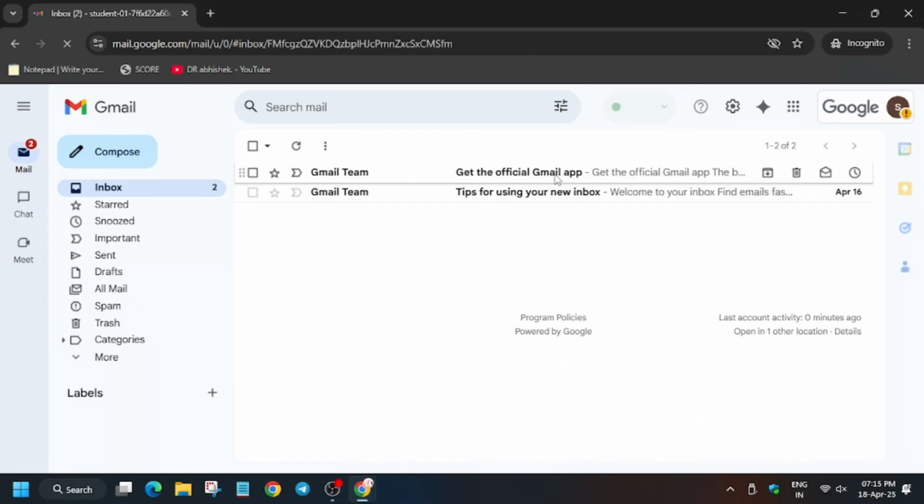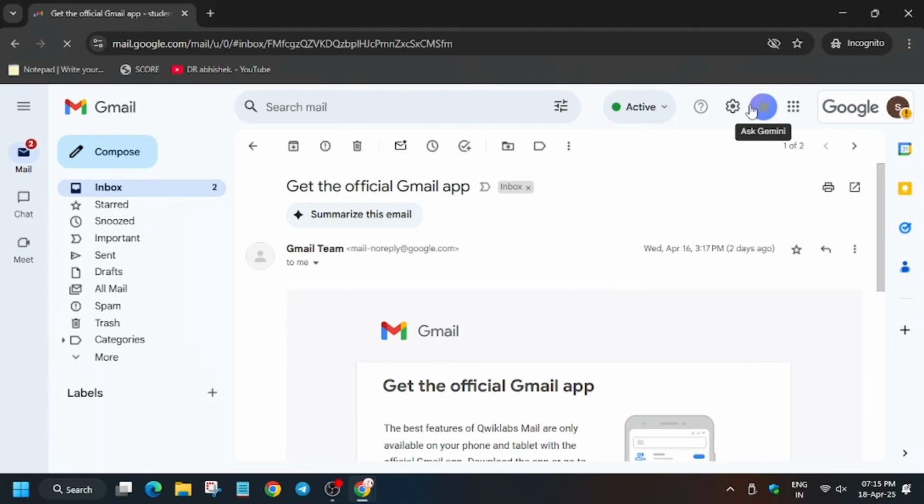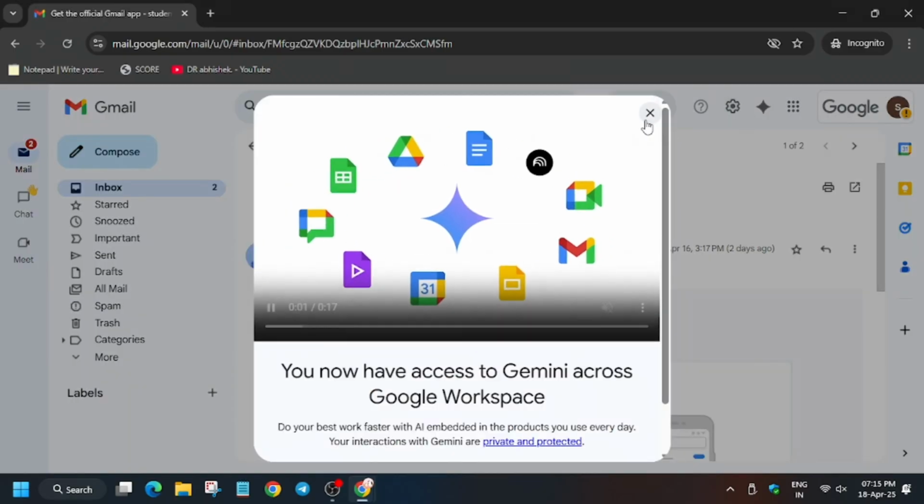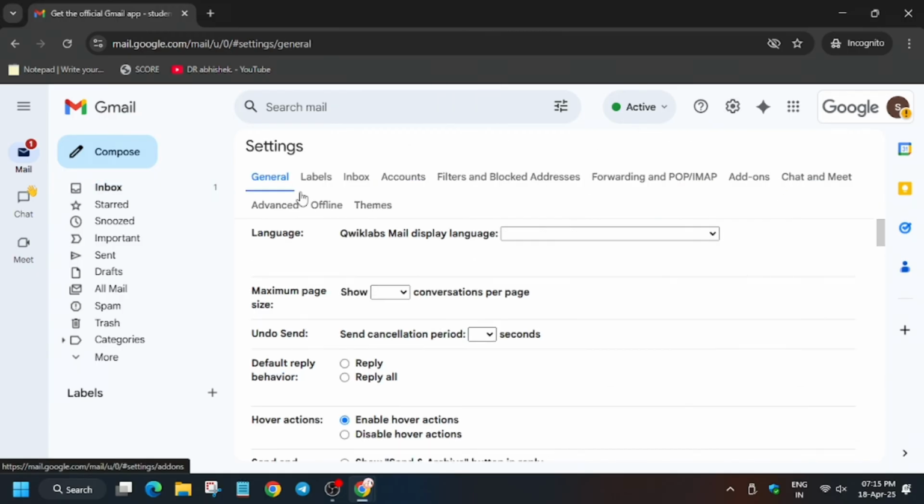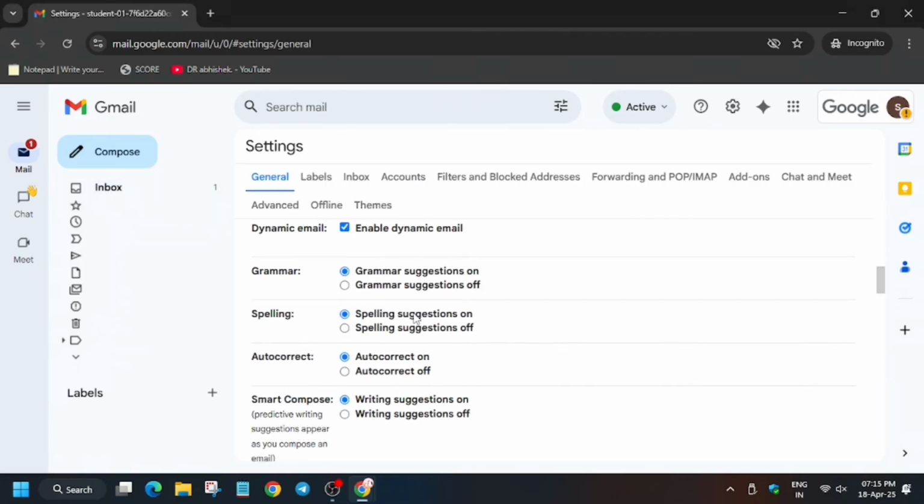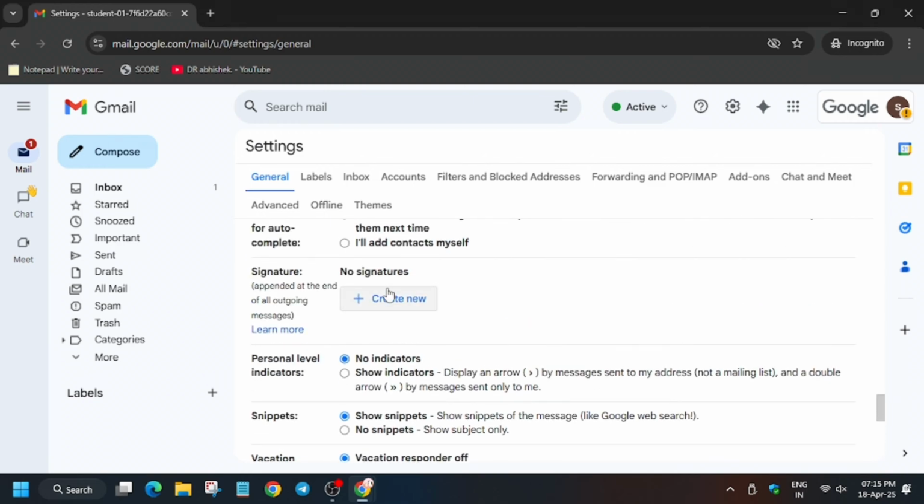So now you have to click on the gear icon, that is basically known as settings. So as you can see, here is the settings. Click on settings. Remove this unwanted pop-up. Click on settings. See all settings. Now make sure you are in the general section. Now scroll down a bit. So as you can see, here is the signature. So for signature, click on create signature.